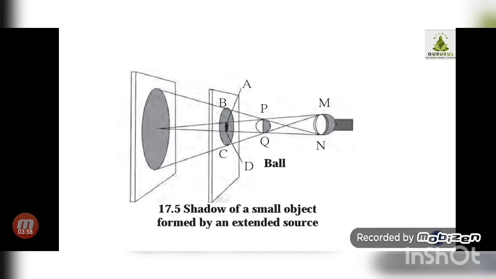Reason is same, okay, because sun is the extended source, means compared to sun the size of the bird is very small. So obviously even if there is a formation of shadow, there is a large distance between the object and screen.